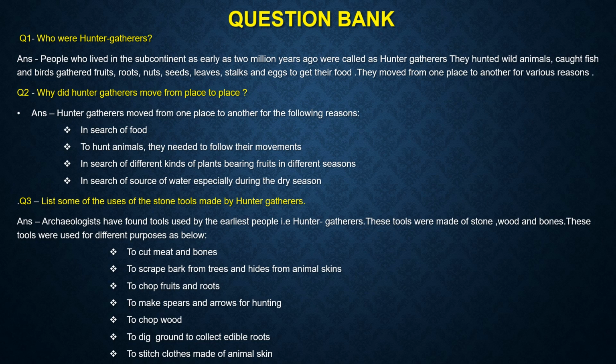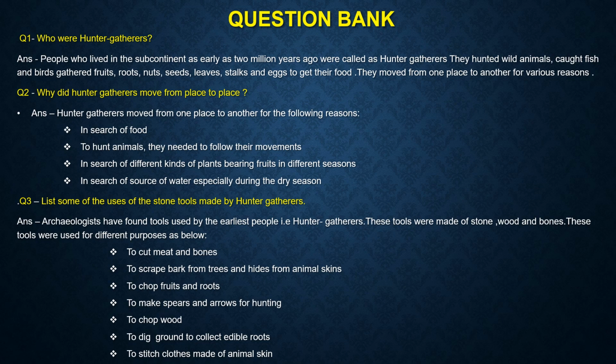In search of food, to hunt the animals, they need to follow their movements, in search of different kinds of plants which bear fruits in different seasons. I told you in the chapter video in which I explained the chapter that because the plants bear fruits or vegetables in different seasons, therefore they have to move in search of such plants.